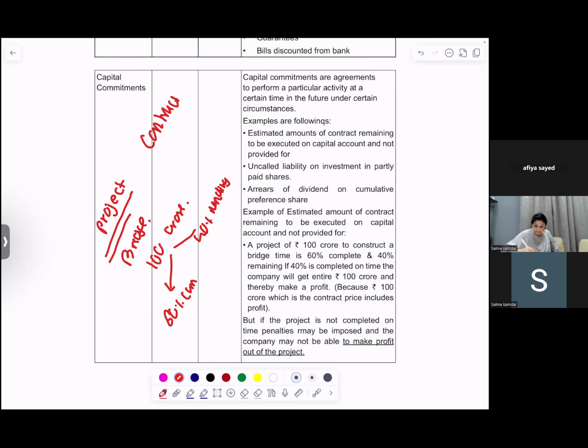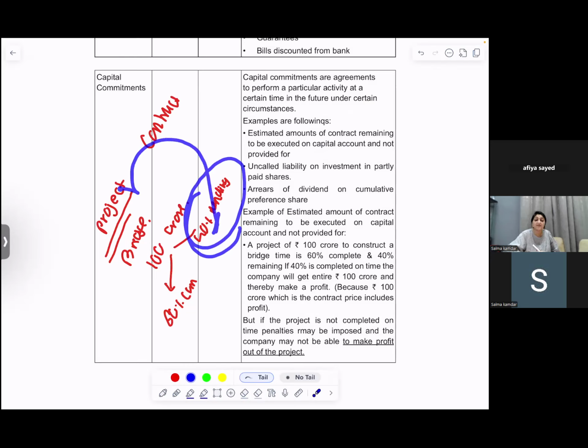If I do the 40% on time, I can earn the profit. But if the 40% is not done on time, the company from whom I've taken this project, or maybe the government, they will put penalties on me, and the company may lose the profits.